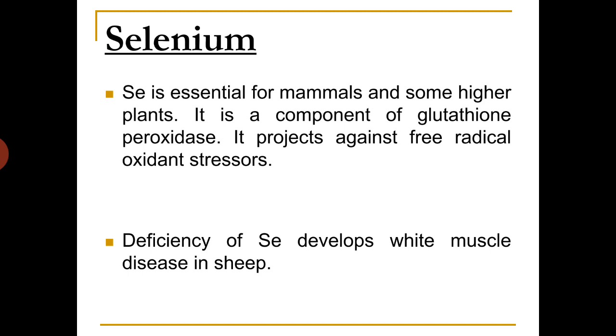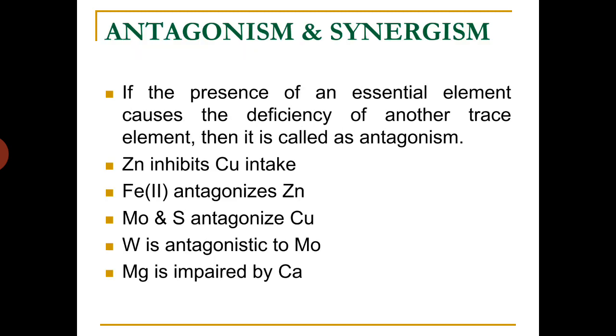The last one, very recently found to be essential for biological systems, is selenium. Selenium is essential for mammals and some higher plants. It is a component of glutathione peroxidase. It protects against free radical oxidant stressors. And deficiency of selenium develops white muscle disease in sheep. So that is about essential elements, the functions of essential elements in biological systems, and deficiency symptoms also.